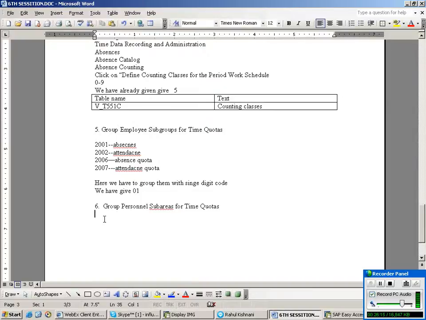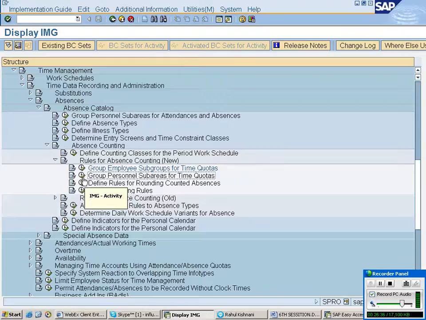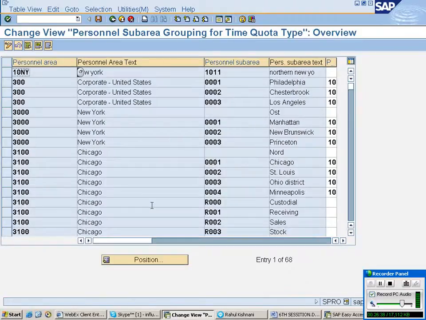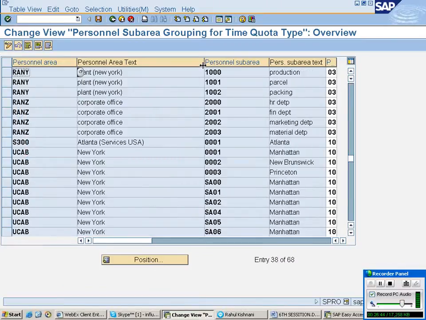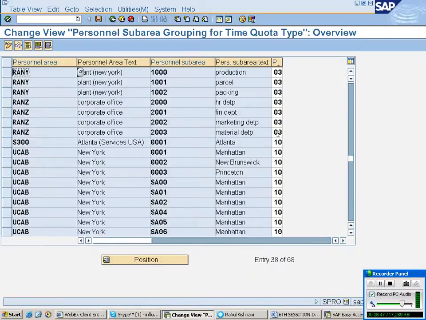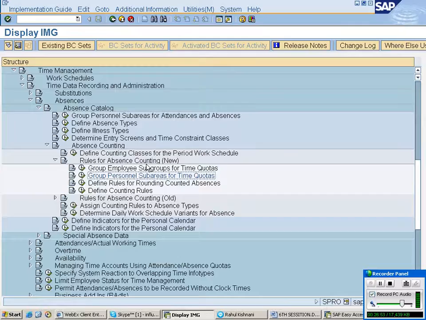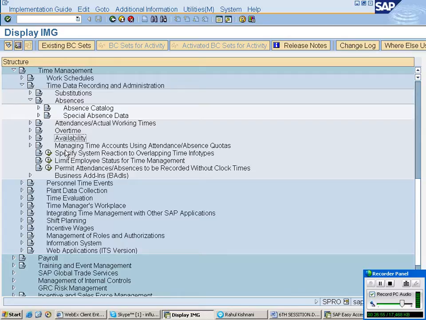This is also done. I think we have given 03. Let us check up it here, whether we have done or not. This is, we have done this R3. This 3 we have done here. Okay. After this,